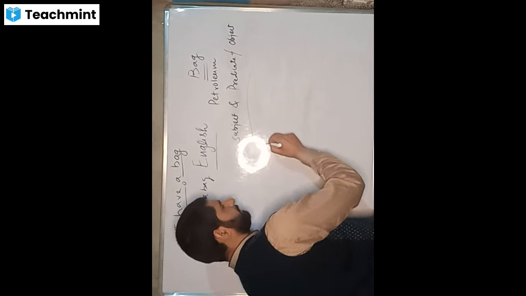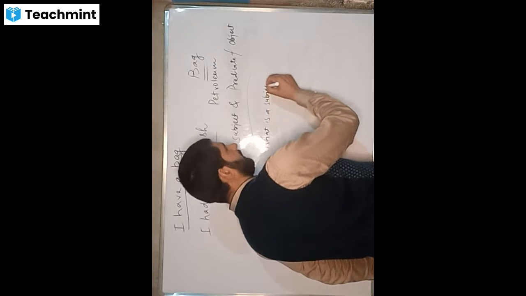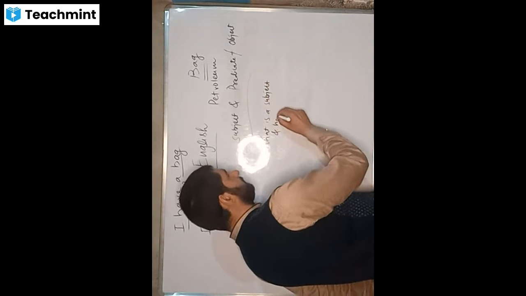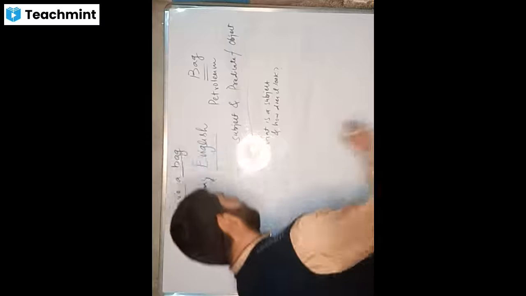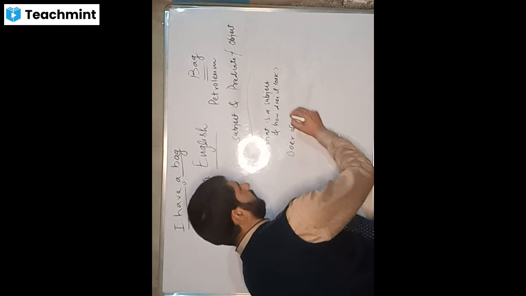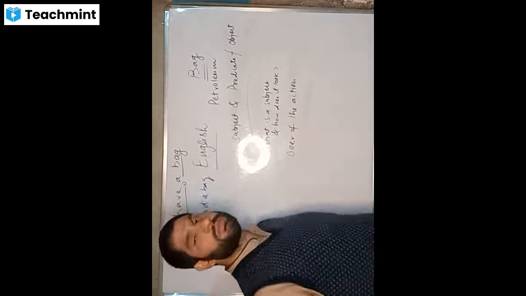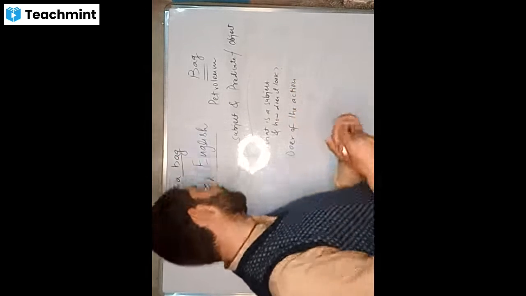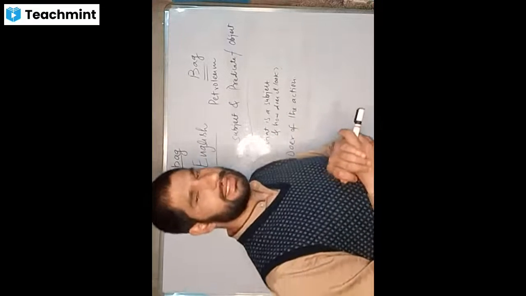the question is, what is a subject? And how does it look? What is its appearance? These are two important questions. Subject is one, it can be two things. Doer of the action. If some kind of action is happening in the sentence, the person or the thing who commits that action, that is subject.